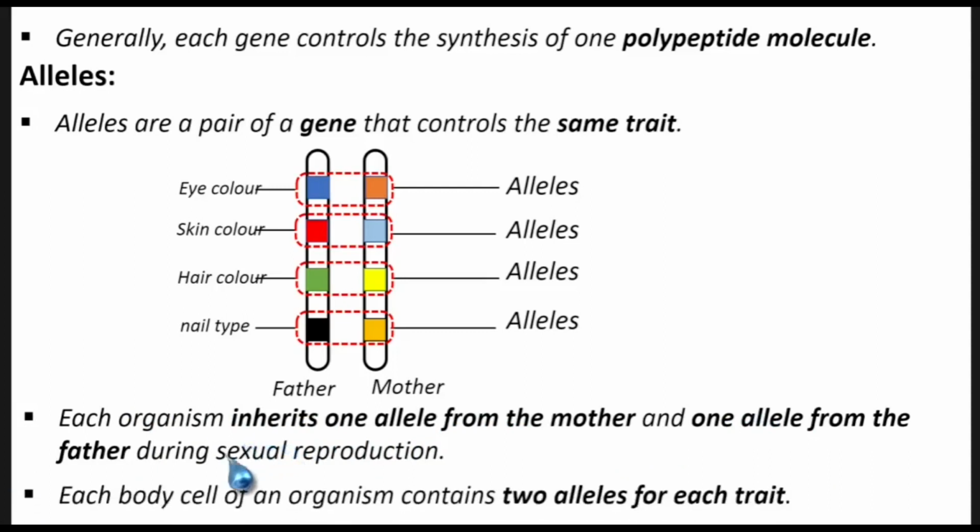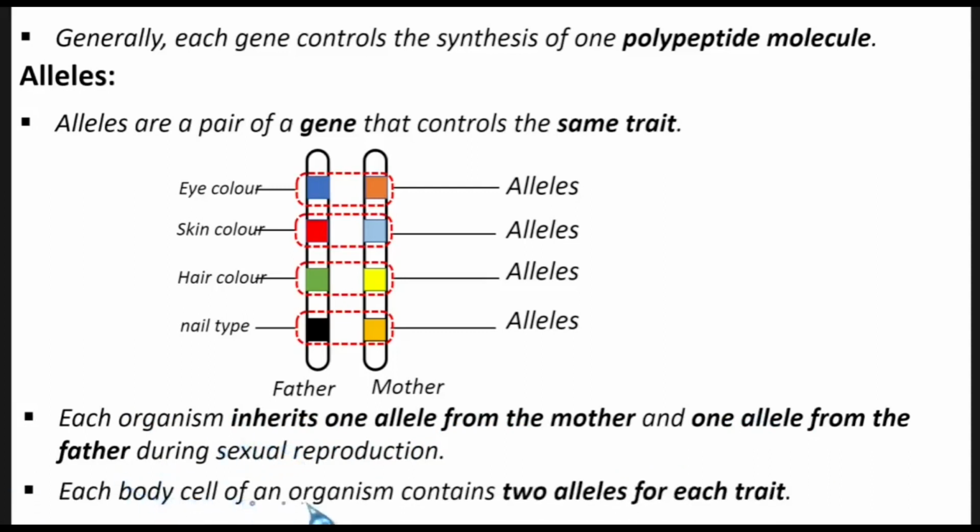And then we are saying that each body cell of an organism contains two alleles for each trait. So in your cells, in my cells, there are two alleles that are controlling the same trait. So for my eye color, there are two alleles controlling that. One is from my father, another one is from my mother. All right, so that's what you should know. And we are going to look at what we call dominant and recessive very shortly.